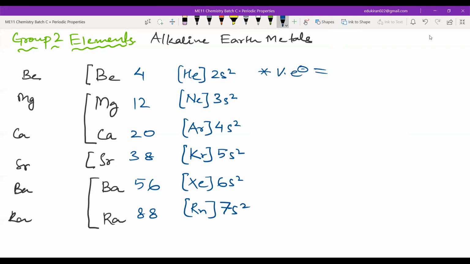How many valence electrons here? 2. Yes. And what is the valency, Samira? Can you repeat that, Samira, please? It will be from 2 to 7. No, you are not audible. There is so much noise. Can you please message me in the chat?